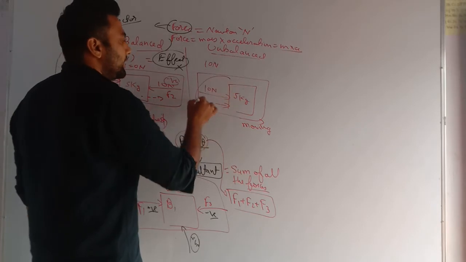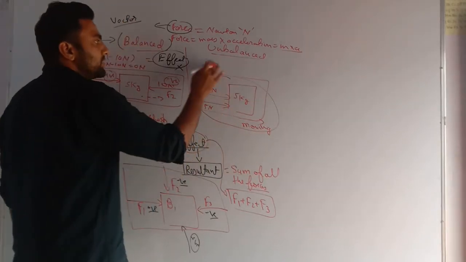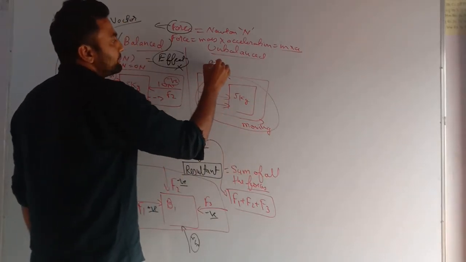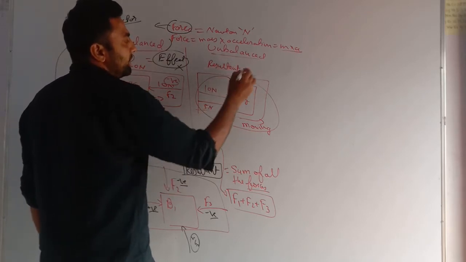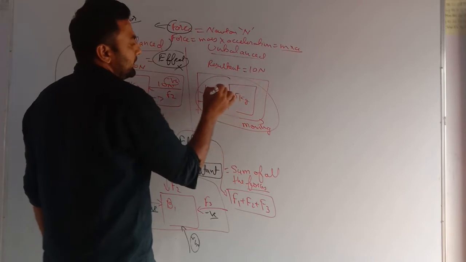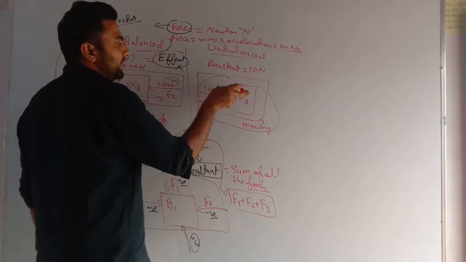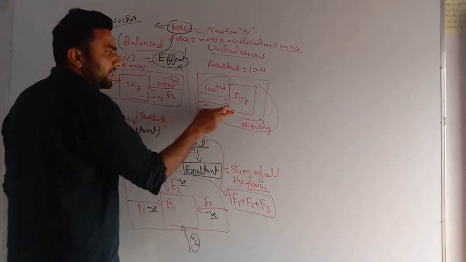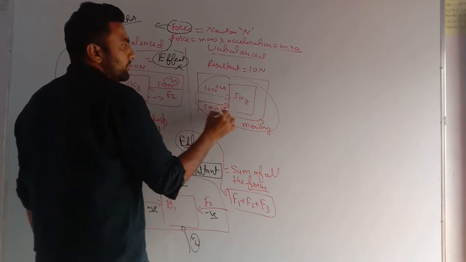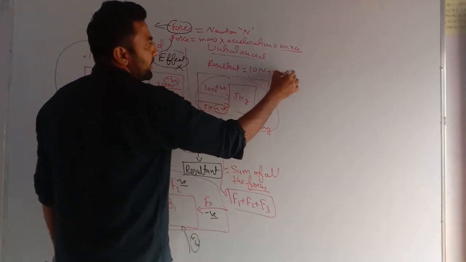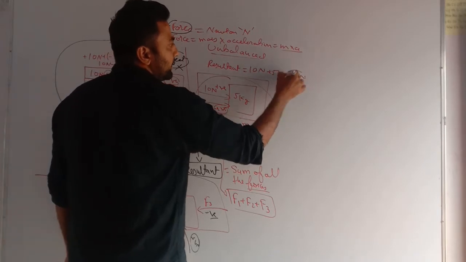Why? If I ask what the effect of these two forces is, you have to find the resultant force. What is the resultant force here? 10 Newton. If I take this direction as positive, the 5 Newton force is also in the same direction, so this will also be positive. So 10 plus 5 Newton will give me 15 Newton.